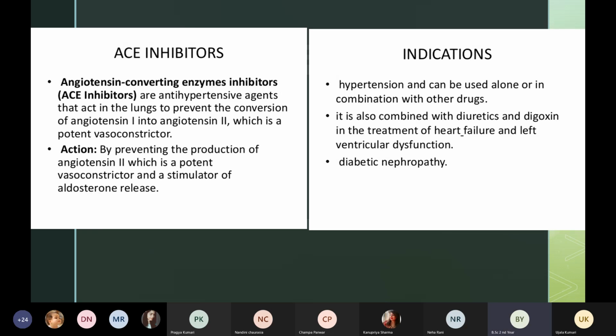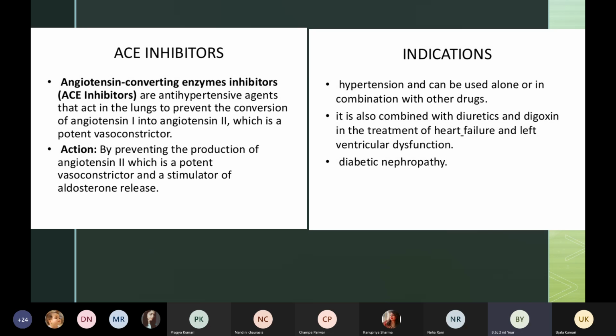Okay, so now coming to the ACE inhibitors. A is for angiotensin, C is for converting, E is for enzyme. So remember, ACE inhibitors are angiotensin converting enzyme inhibitors. These are antihypertensive agents that act in the lungs. Where are they acting? They're acting in the lungs, not in the heart, not in the kidneys.